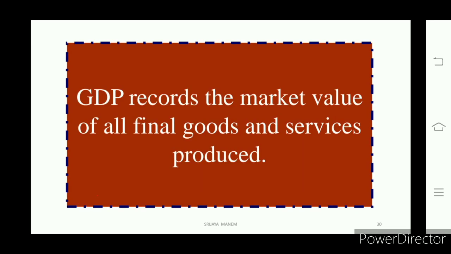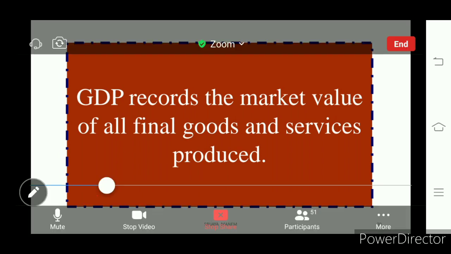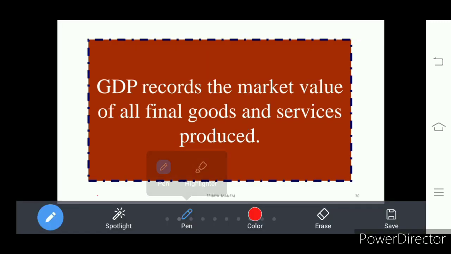So here the total value of the final goods and services are taken at market value. Which value? Market value. Always GDP records the value of the final goods and services at market value.